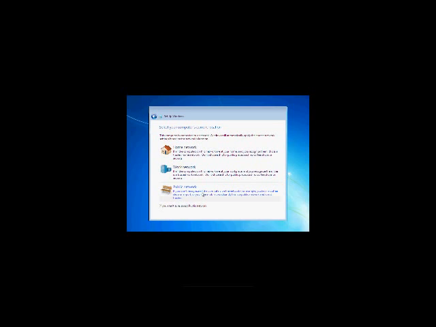The work network means there's a little bit of security, but at the same time you have a couple of openings in the computer in order to access the work network. The home network, usually everything is open, so you guys can share files with each other inside the home network, inside your house, printers, all that stuff. Usually I choose public network. Let's just use home network for this demonstration.